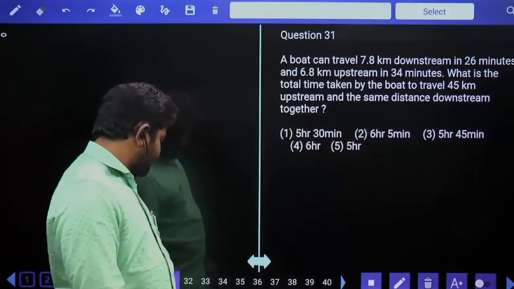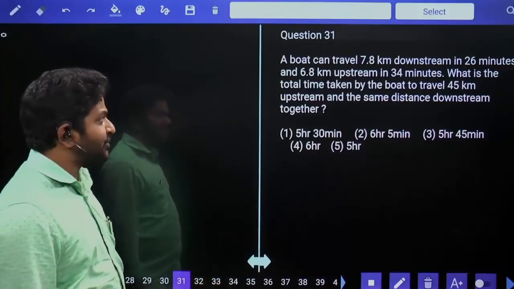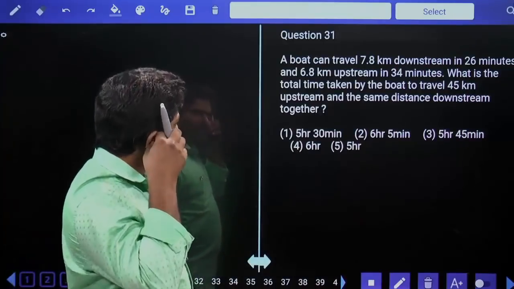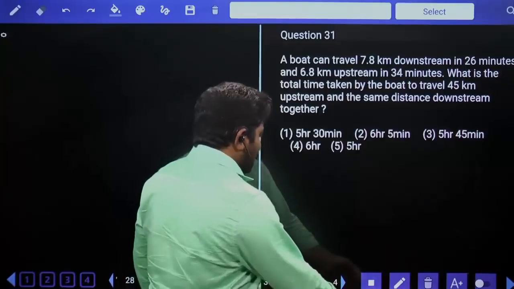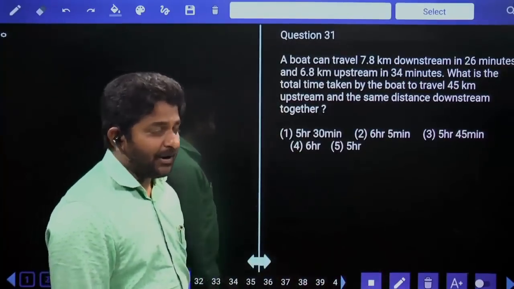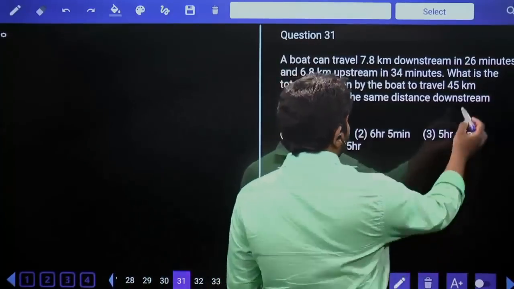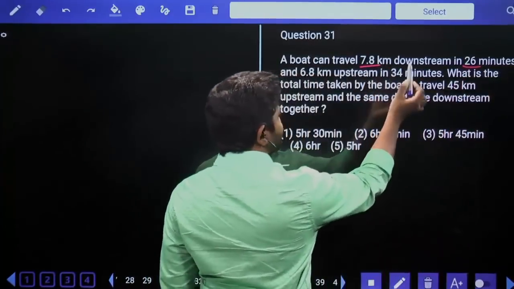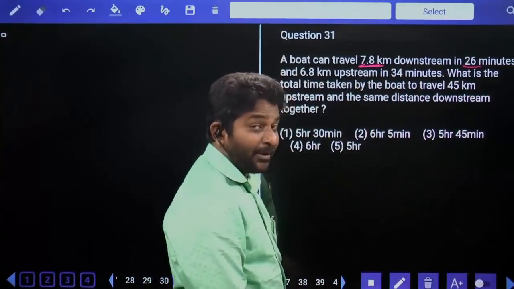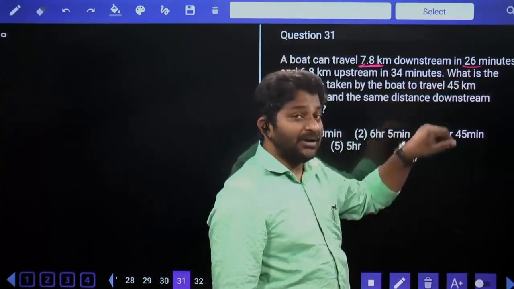SBI PO prelims. Let's start from question number 31, arithmetic questions. A boat can travel 7.8 kilometers downstream in 26 minutes. Many times we have discussed that for these types of questions, we can calculate speed directly. Identify the relation between minutes and distance. 3 times this number is 78, but here we have 7.8. So it is 0.3 times.